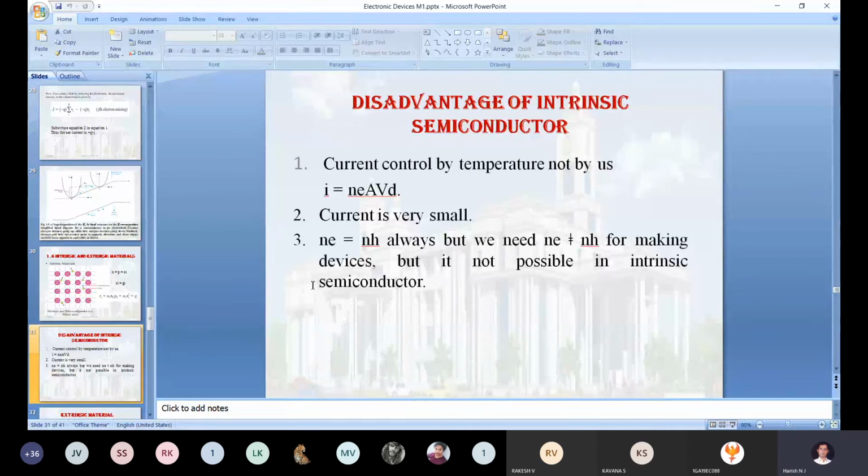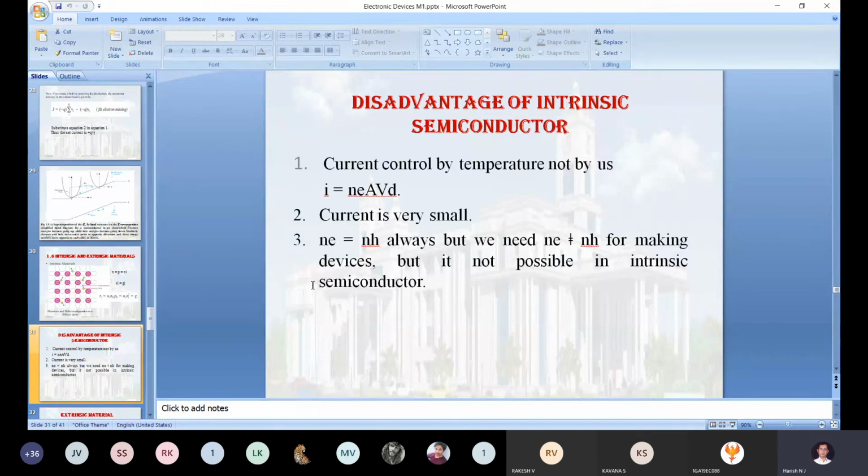Now you keep on changing the temperature. Let it be 10 times. When you keep changing the temperature to 10 times the previous one, only then will it satisfy the required level, that 100 milliamperes, that's fine.